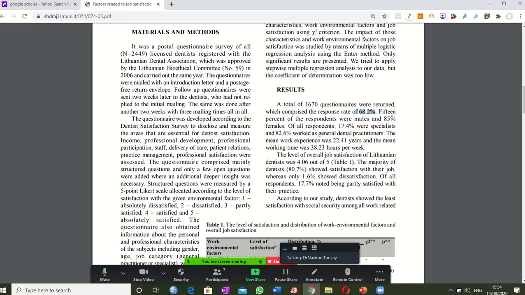This is the response rate, and in this research study they give us the percentages of males and females. So we always accept in statistics that there are gender differences in lots of things. So we consider male responses in a different category, and we look whether there are differences between females, and maybe that there are different results.